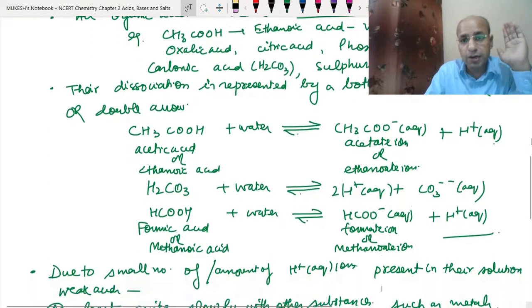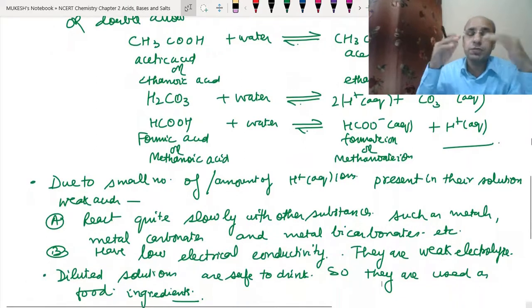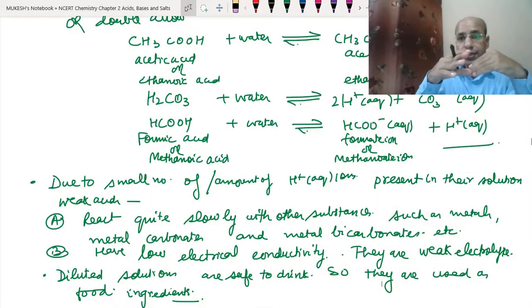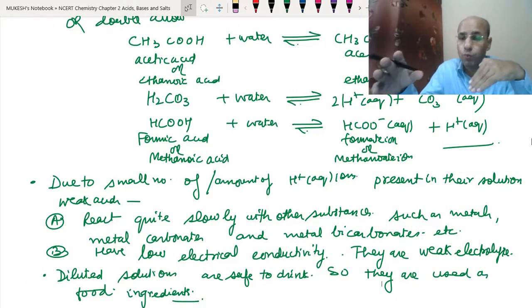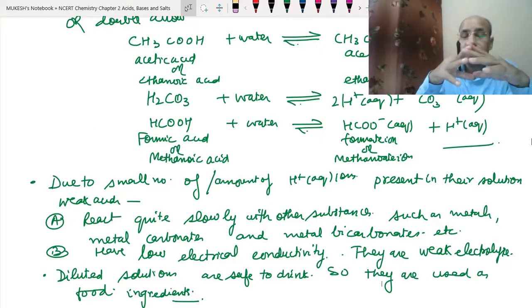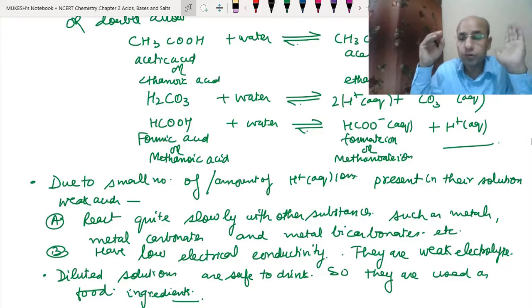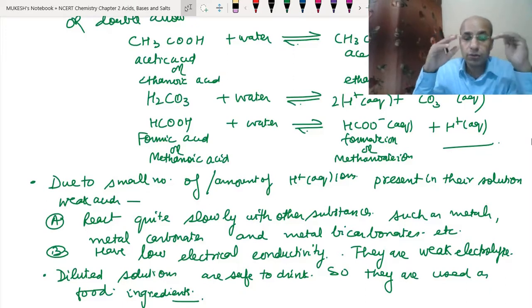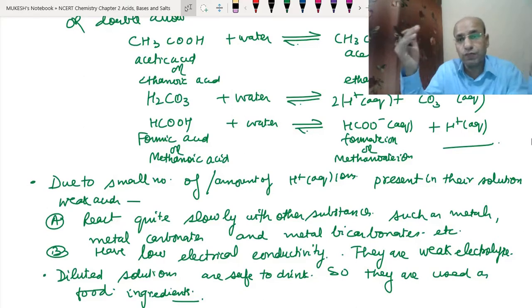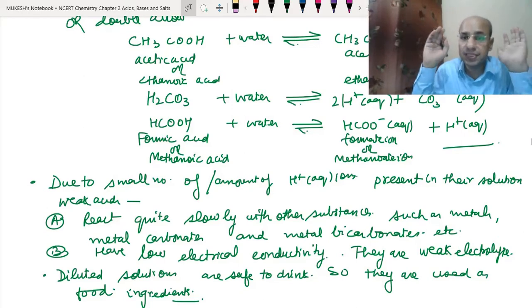Since they have a small number of hydrogen ions, all the reactions which we have studied in the properties of acids will be very slow. Okay, whether it is with metals or with metal carbonates or any other thing. Since they have fewer ions present, their electricity conduction is also very low. So they are known as weak electrolytes. Okay, so they are dilute solutions. Since they are weak, they have fewer hydrogen ions, so we can use them safely. As you know, we use so many organic acids in our life. Okay, so they are used as a food ingredient.